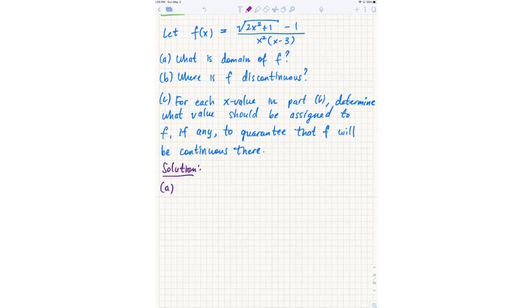What about the square root? Do we have to worry about that? You can't take the square root of a negative number. So it's correct that 0 and 3 are not in the domain of the function. Are there any other numbers not in the domain? So think about that square root.